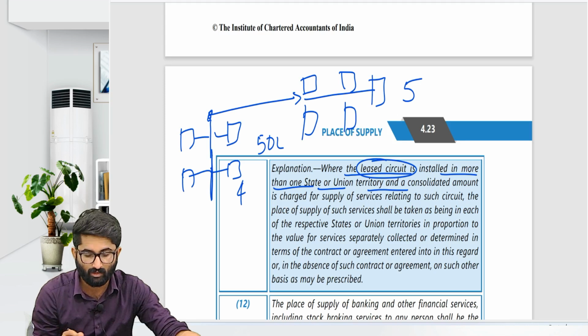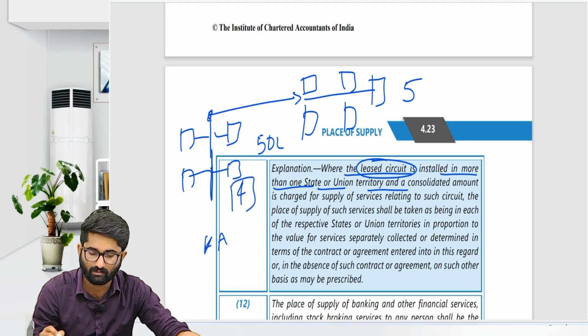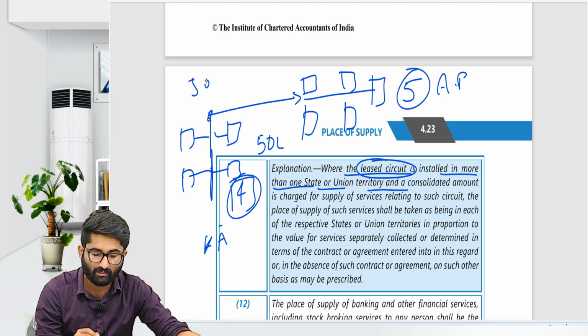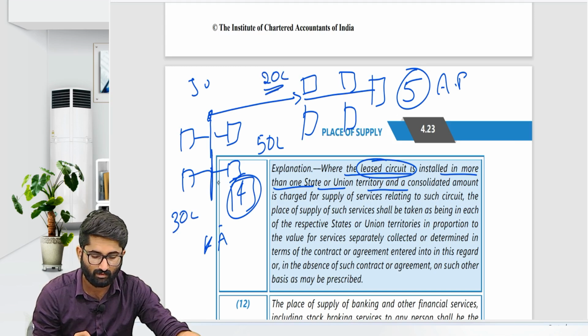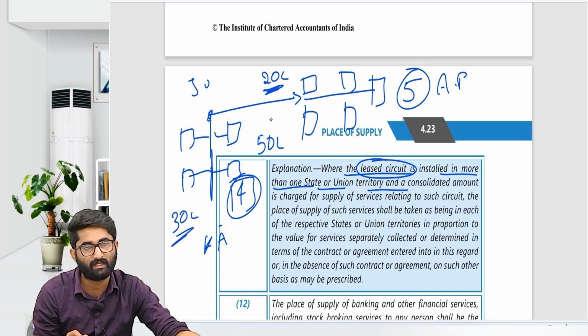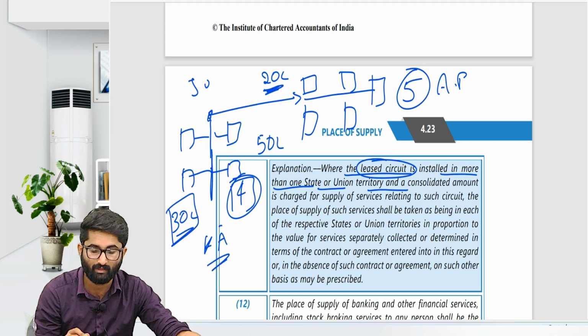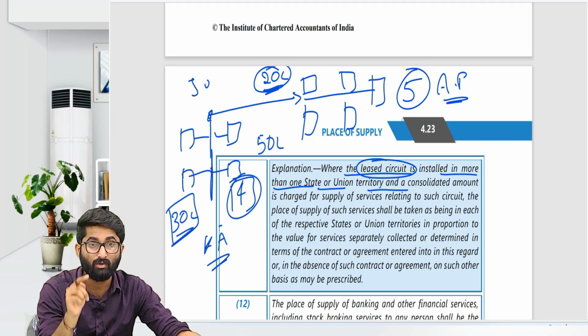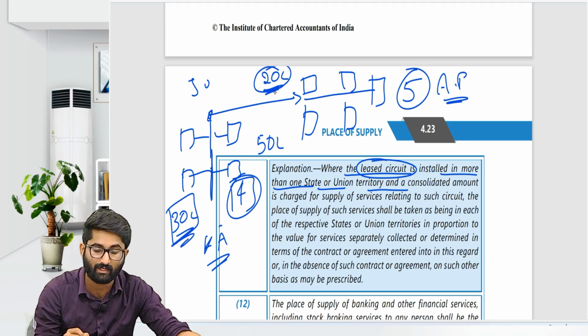Now how to divide that? For this state, for example, this is Karnataka, this is Andhra Pradesh. If Jio is charging for Karnataka, example, 30 lakhs, and for Andhra Pradesh 20 lakhs, then they will divide on the basis of 30 lakhs and 20 lakhs. For 30 lakhs Karnataka is the place of supply, for 20 lakhs Andhra Pradesh is the place of supply, because it is there in the contract. Jio is telling that we will charge you 30 lakhs and 20 lakhs.